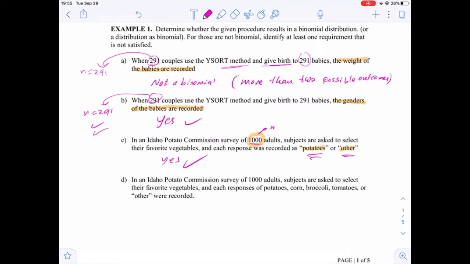Now what about D? Same experiment, but our subjects are asked to select their favorite vegetables, and each response is potatoes, corn, broccoli, tomatoes, or other. So we have more than two outcomes. So this is not binomial because we have more than two possible outcomes.